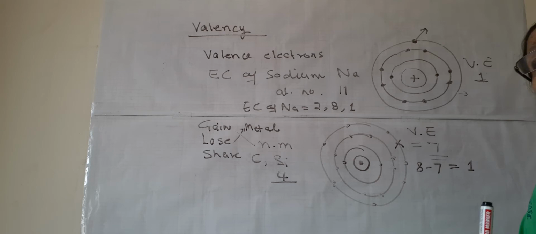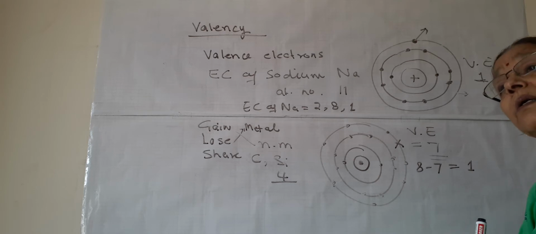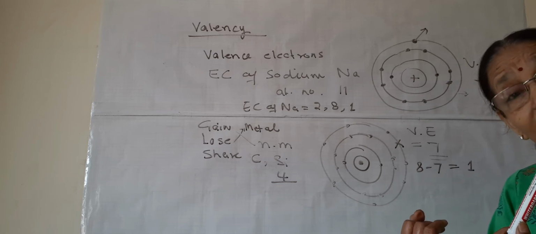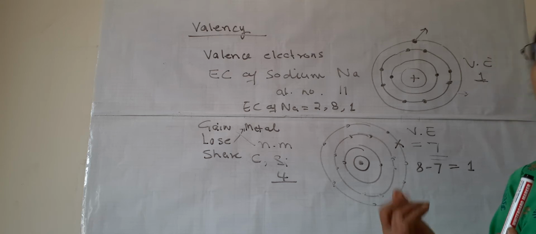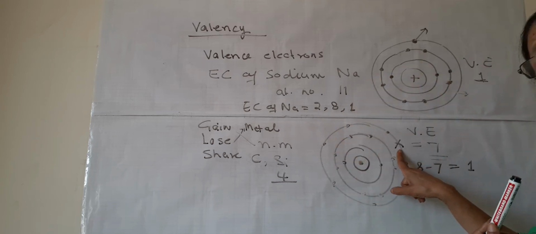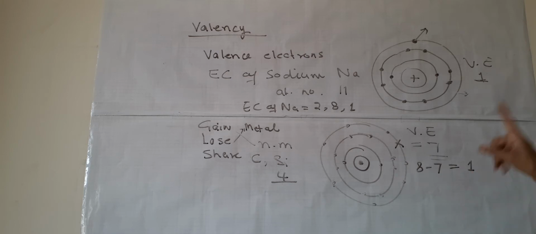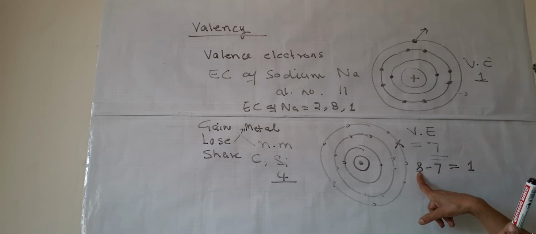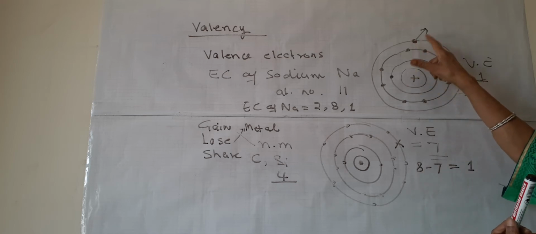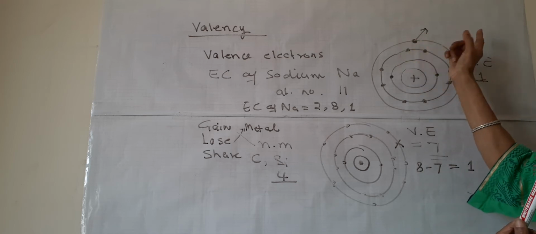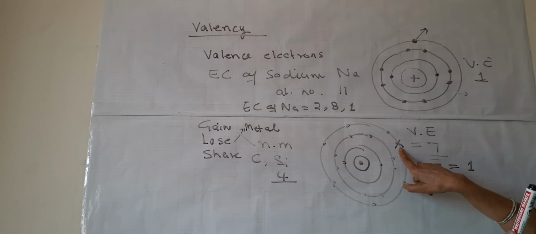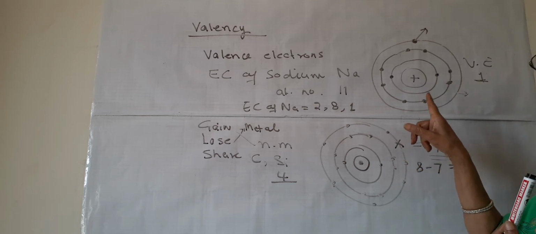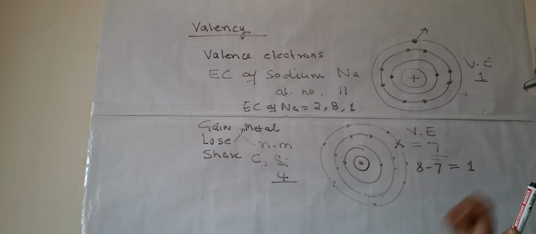So what we can say, the combining capacity or this valency, is the number of electrons which are gained or which are lost or which are shared. It gained 1 electron, so its valency is 1, and we calculate by subtracting from 8. Here, only 1 is the valency because the lost electron is 1. Here the gained electron is 1, and when electrons are gained, they have to be subtracted from 8. And what about this sharing?